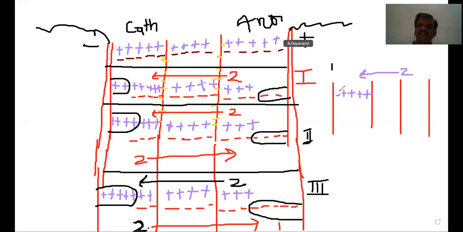Along with 5, we are going to generate how many? 2 are gained from the anodic compartment. Now how many will remain here? 3 will remain. Am I correct, students?